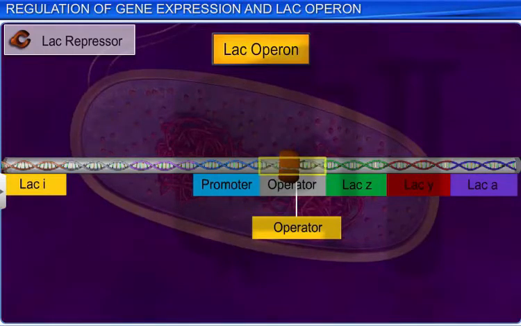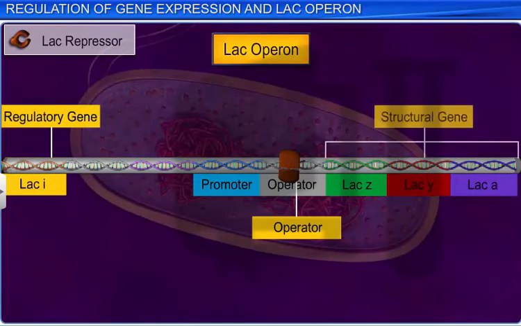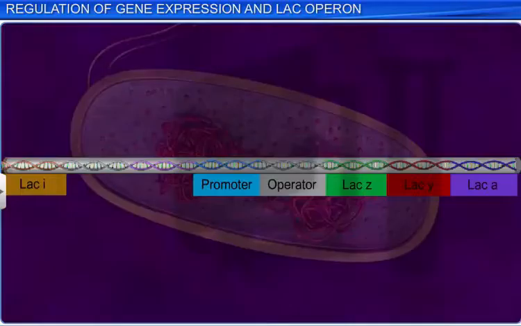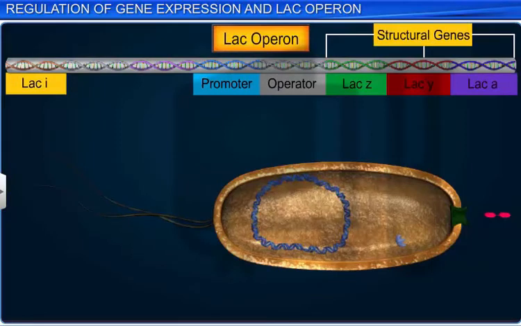The lac operon consists of 1 regulatory gene, or I gene, and 3 structural genes, lac Z, lac Y, and lac A. The I gene codes for the repressor. The structural genes code for enzymes required for the metabolism of lactose.